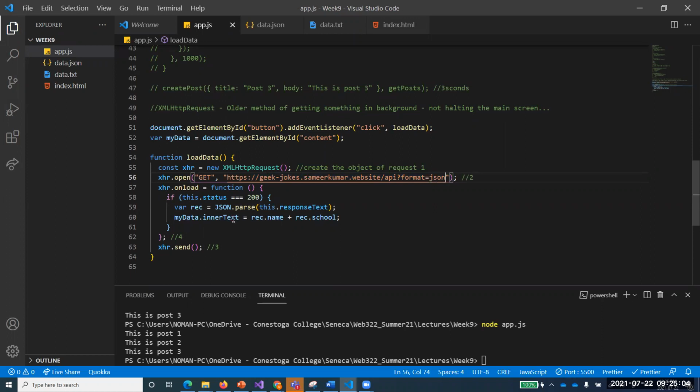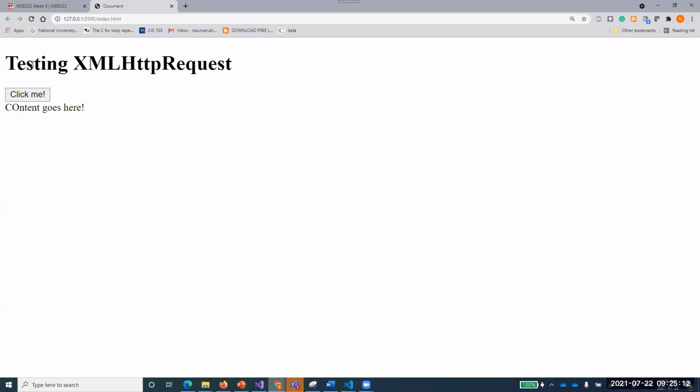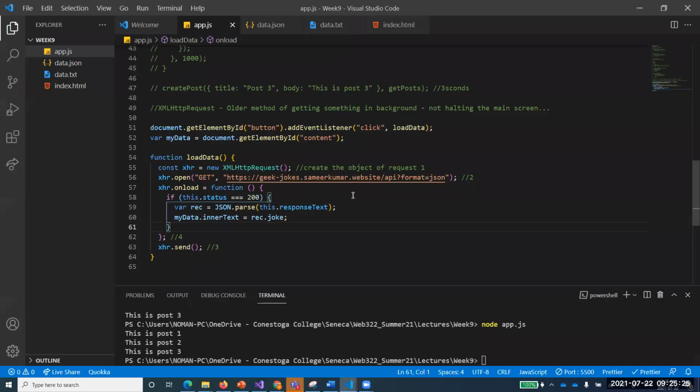JSON and inner text is equal to rack.joke. Yes, you're right. That's what I was doing wrong. Okay, Chuck Norris, anyhow, this is a joke that you can understand, right? So the joke property had to be accessed. So we can use any of these things.